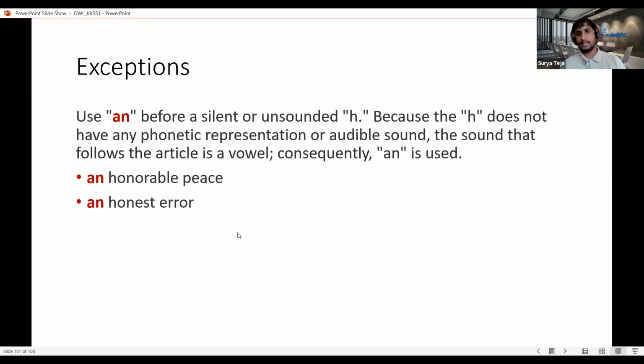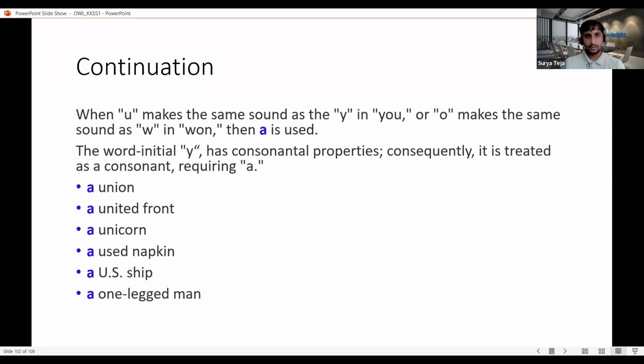So whenever H is silent and the second letter, or the sound with which that particular word starts, gives a vowel sound, we use an. So these are the exceptions for a or an. And we'll see some other examples here. Sometimes, even though we have a word starting with the vowel letter U, we use the sound Y.